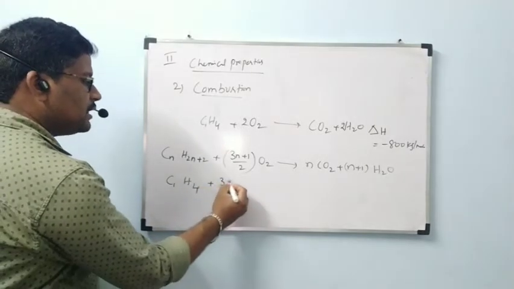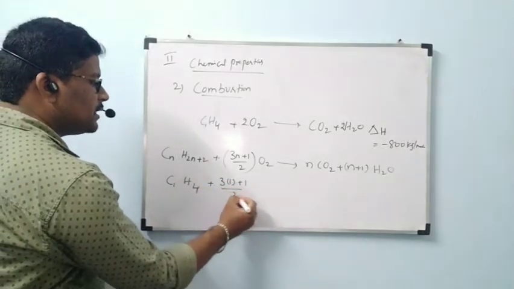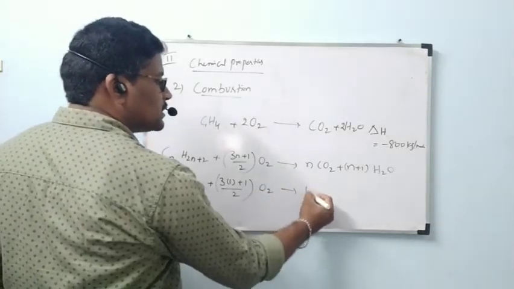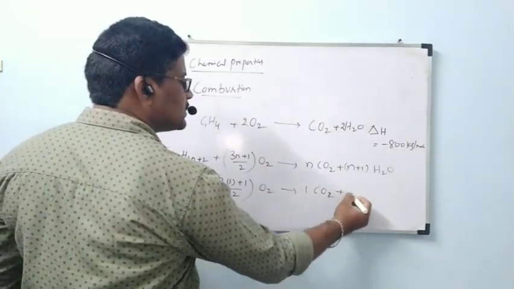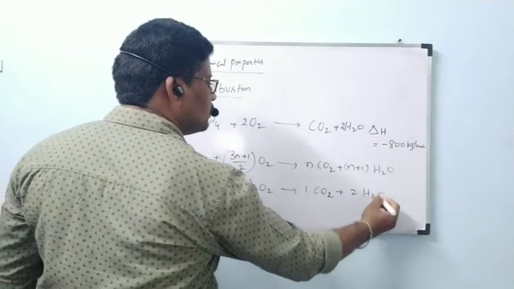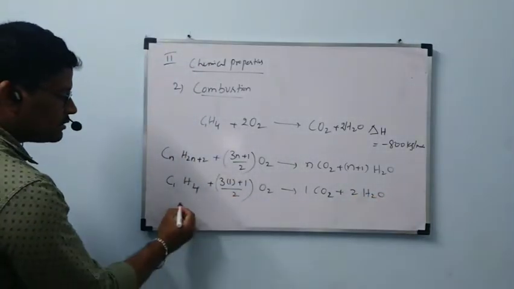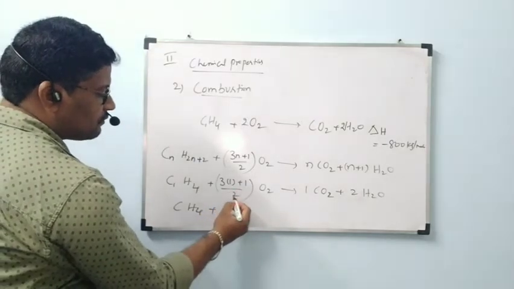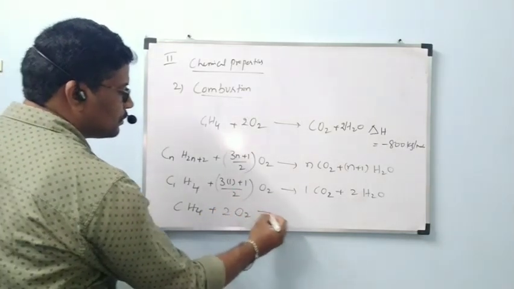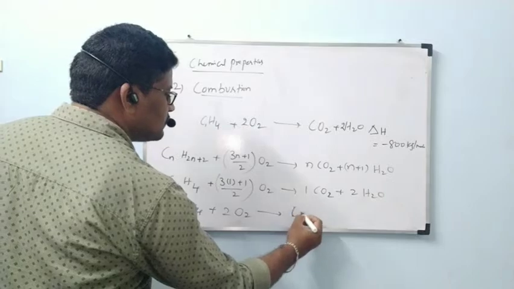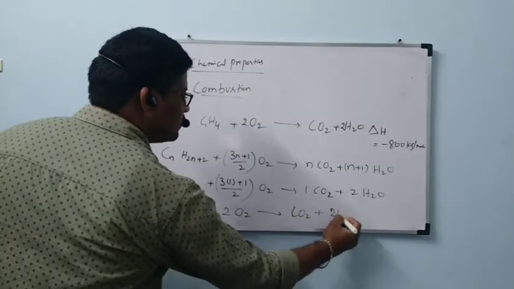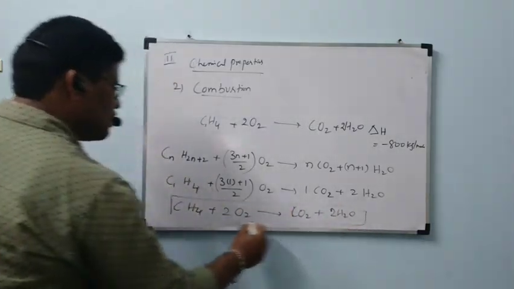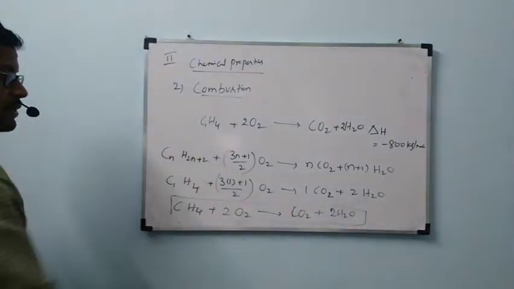Then (3 into 1 plus 1) divided by 2 O2 gives rise to 1 CO2 plus 2 H2O. Now do this calculation. CH4 plus 3 ones are 3 plus 1 is 4, 4 by 2 is 2, O2 gives rise to 1 CO2, means CO2 only, plus 2 H2O. See, this reaction and that reaction are both the same.